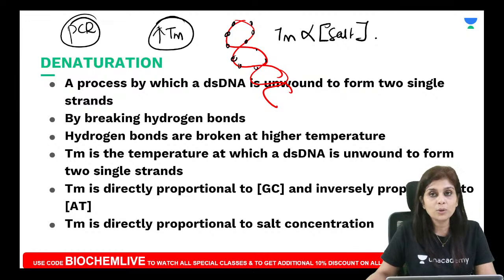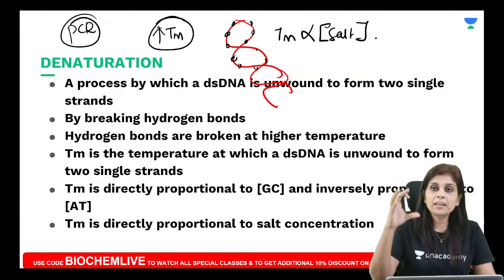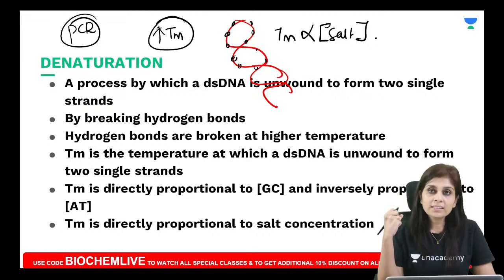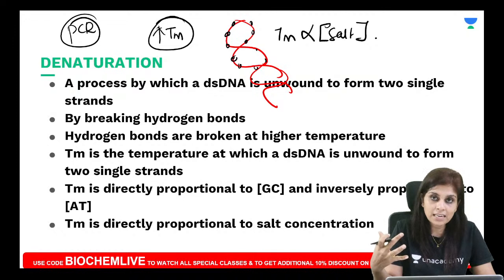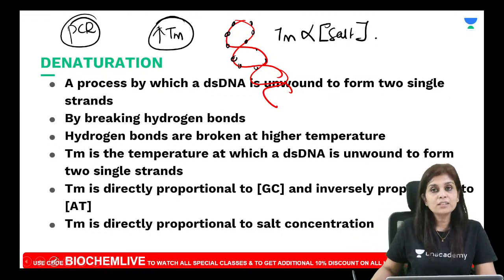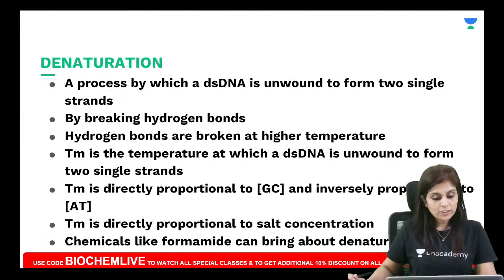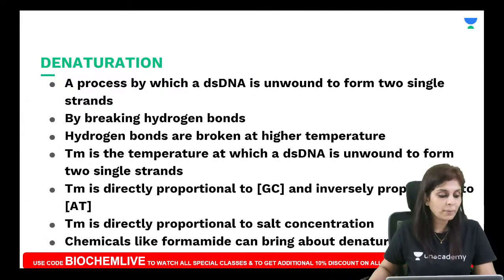And do you want that to happen? No. So other than in PCR, you don't increase the temperature to bring about denaturation. We add chemicals which can remove the salt, will destabilize the DNA, will cause denaturation. An example for that is formamide. So what is the role of formamide, all of you? Formamide removes salt, it brings about denaturation.